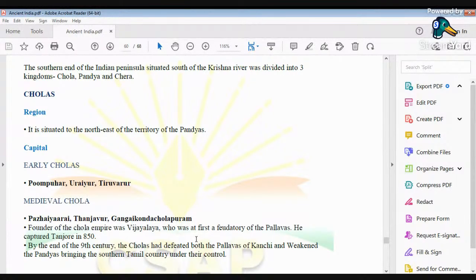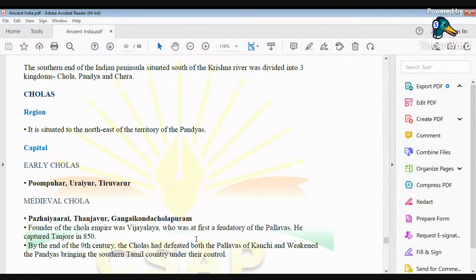Okay, Madurai used to be the capital of the Pandyas, and the Pandyas have played a major role in the history of South India. Even around the first and second century AD, they played a major role in the trade happening between India and the Roman Empire.